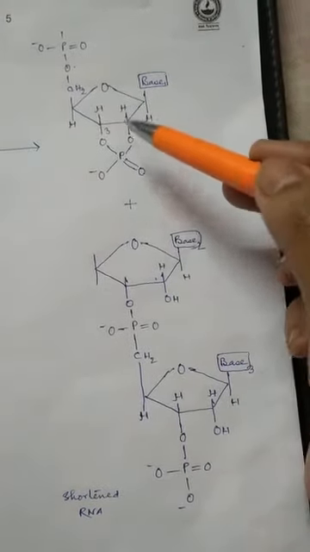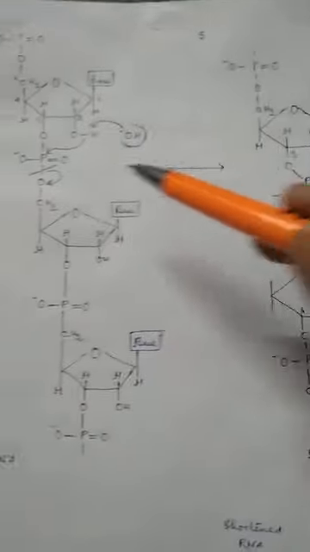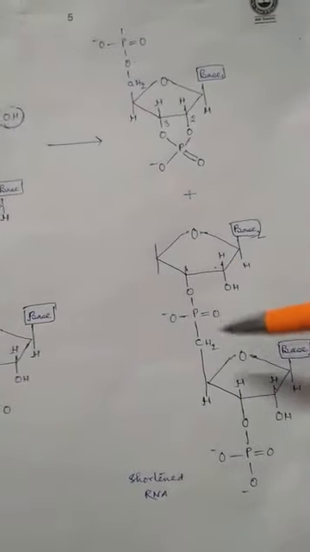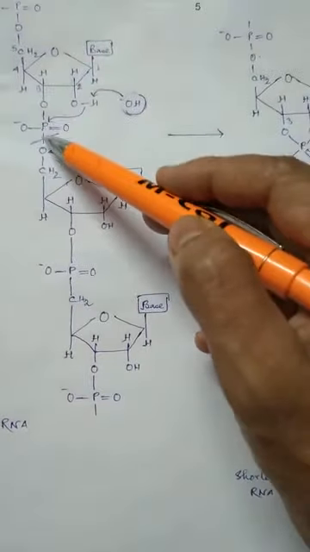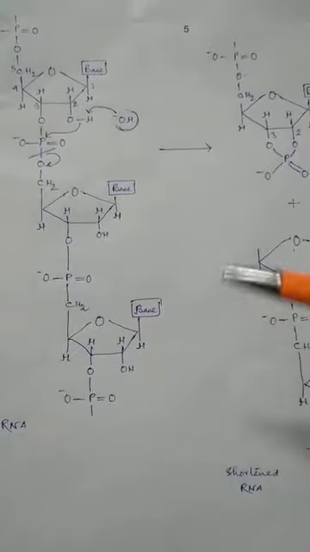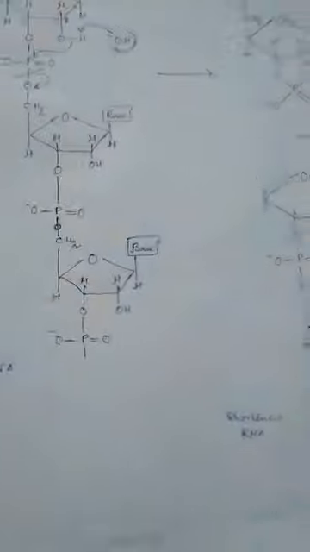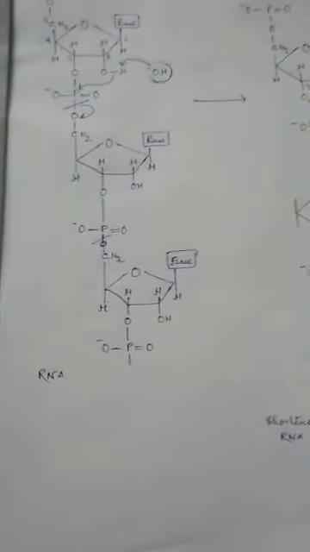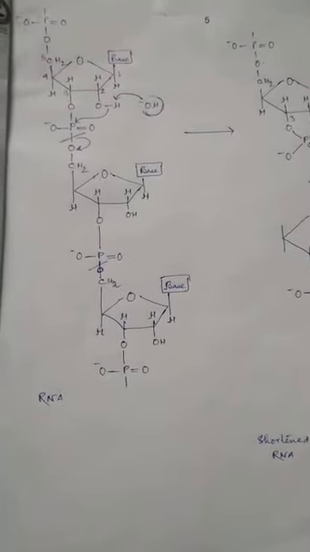So the random cleavage or random degradation of this phosphodiester bond causes the breakdown at several points of the RNA chain. This breakdown can be done here, it can also be done here, and in every possible way this breakdown process can occur. So thereby the RNA molecule will be degraded or chewed.